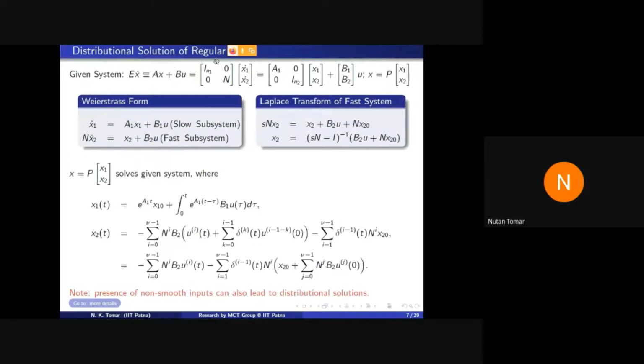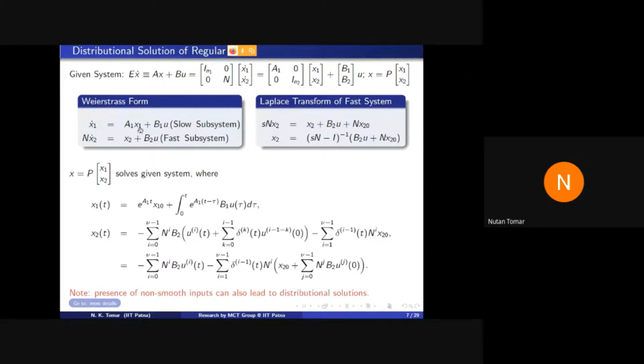If you write these two subsystems separately from this Weierstrass form, we obtain two subsystems. One is an ODE and the other is this DAE, where N is nilpotent. So what is x1?